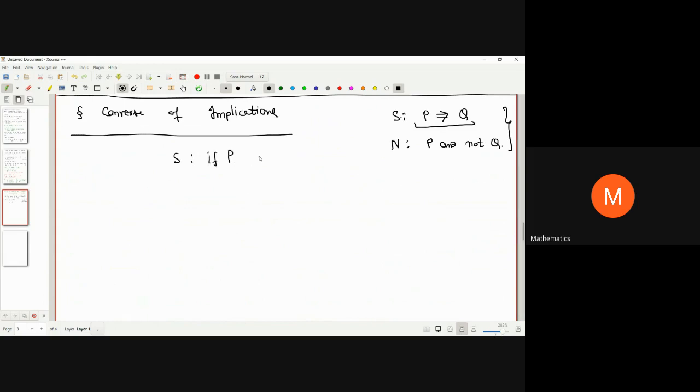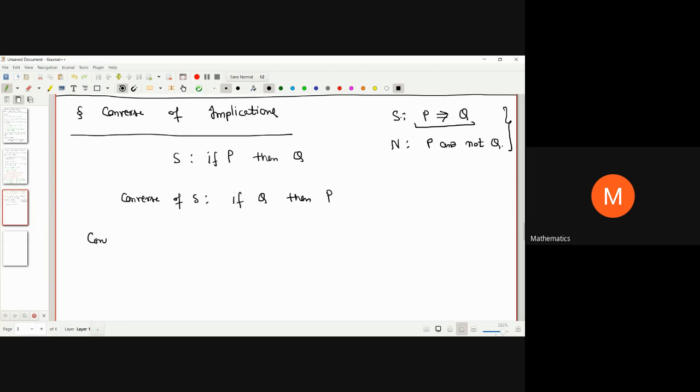It is of the type if P then Q, right? So what is the converse? It is very easy to think. If we are moving from left to right, then for the converse we have to move from right to left. So if P then Q, the converse of this is going to be if Q then P. That means if my original statement is P implies Q, then its converse is going to be Q implies P.